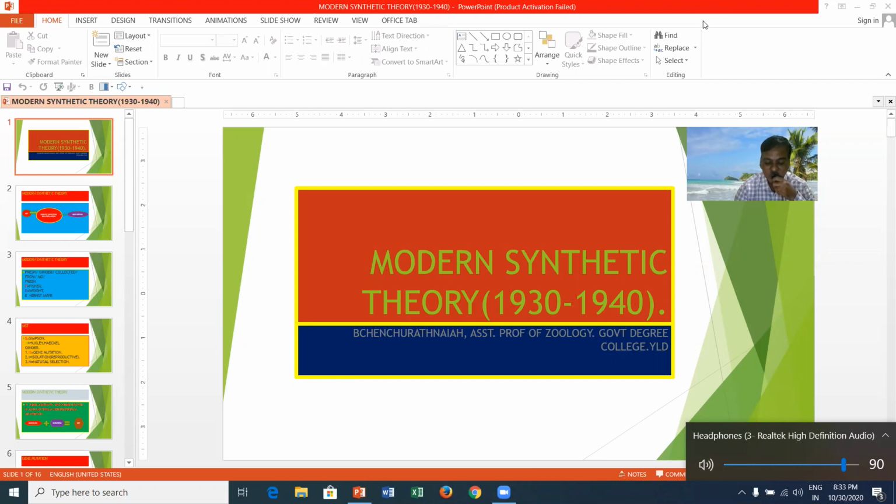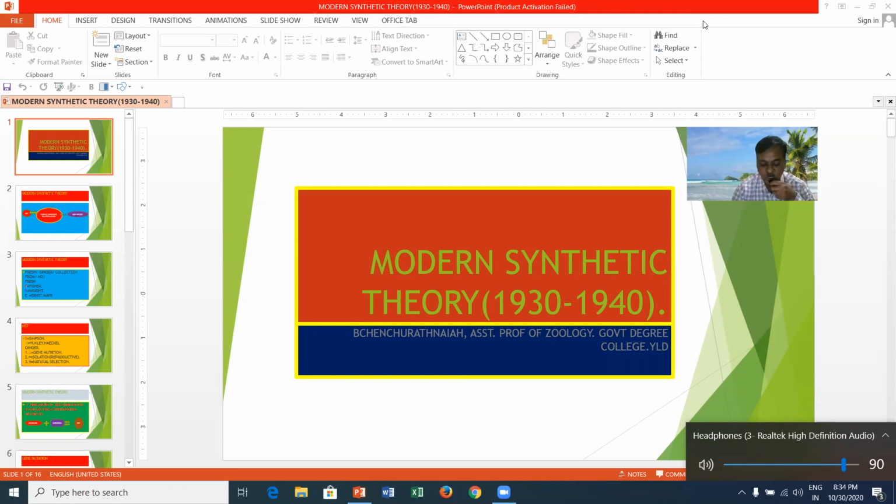According to this theory, population is the basic unit of evolution, but not species, and natural selection is a result of differential reproduction of genotypes and genes. This theory was proposed by several scientists like Fisher, Sewall Wright, who proposed the genetic drift theory, Stebbins, Ernst Mayr, Haeckel, Huxley, and Dobzhansky, in the 1930s and 1940s.